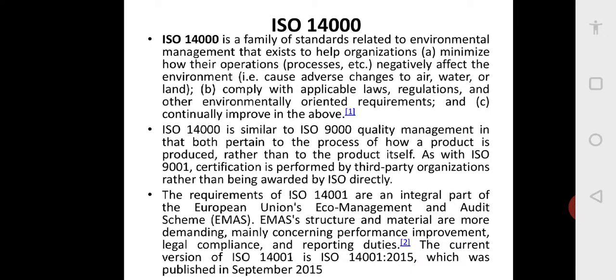So that organization has to comply with the local applicable laws, regulations, and other requirements. ISO 14000 is the family of standards related to environmental management, like the ISO 9000 family is related to quality management. Similarly, I have the ISO 18000 family of standards, which deals with occupational health and safety.